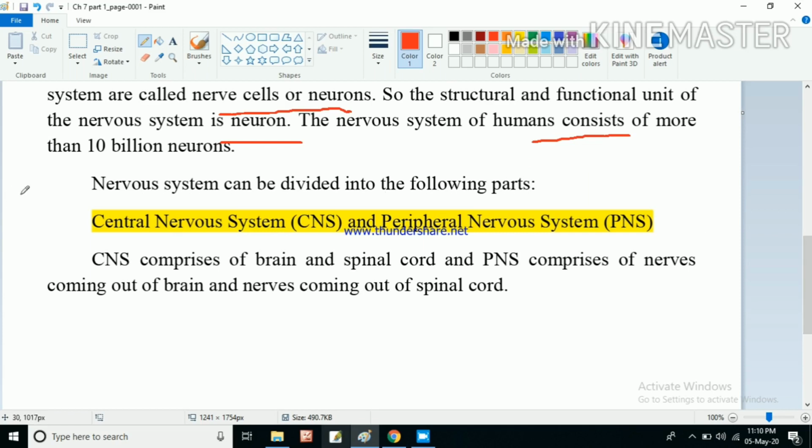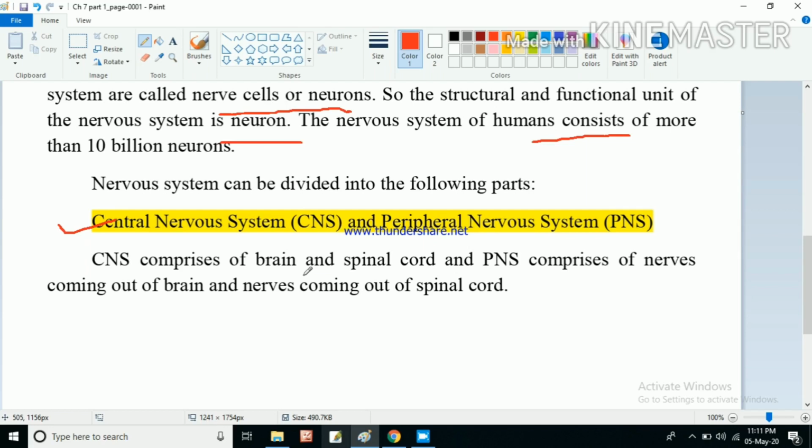We have another part that we will not discuss here; you will get that in class 11. In class 10 we will only discuss these two parts, that is the central nervous system and the peripheral nervous system. The CNS, the central nervous system, comprises the brain and the spinal cord. We have a brain and a spinal cord which runs along our back.